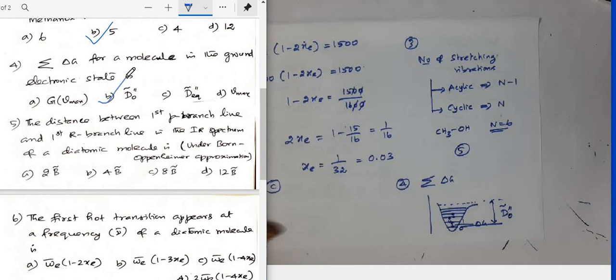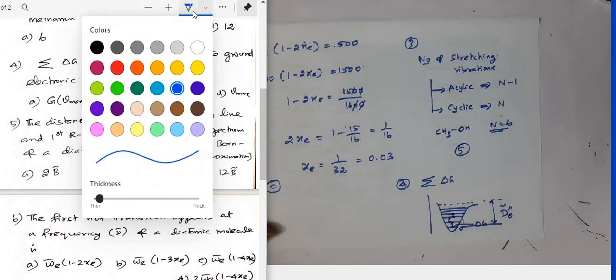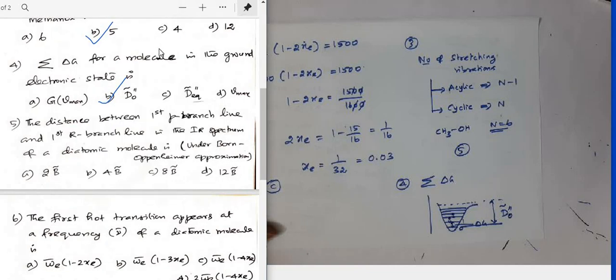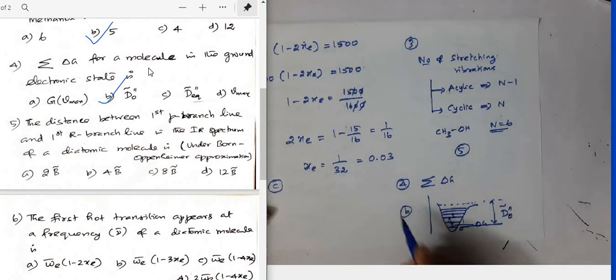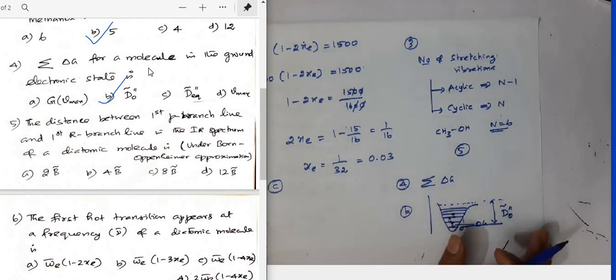Option B, that is D0 double prime. Sum of the delta G means the energy gap between adjacent vibration levels. If you add all the delta G values for a given electronic state, you will get the spectroscopic dissociation energy of the molecule. This is very important, keep this in mind. So for question number 4, the correct option is B. Then let me go to the next question.